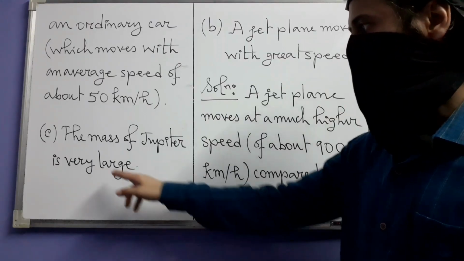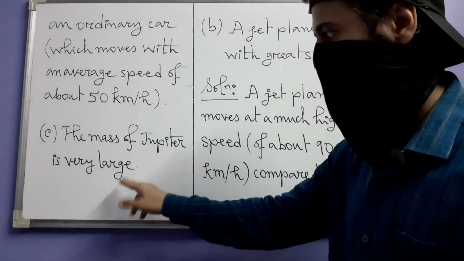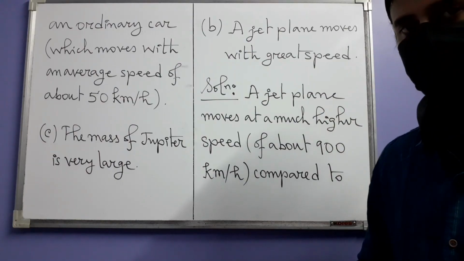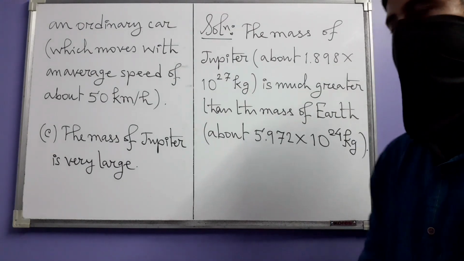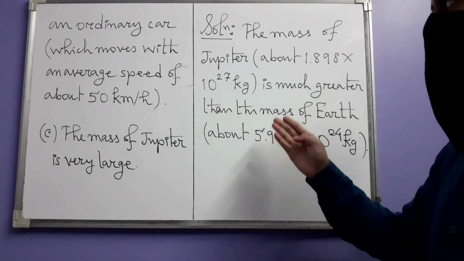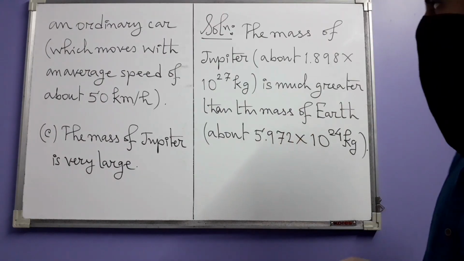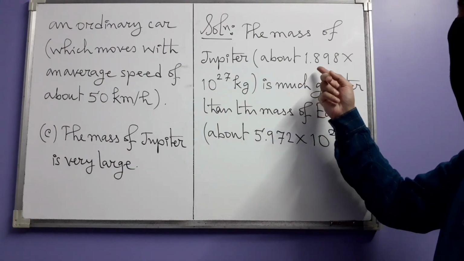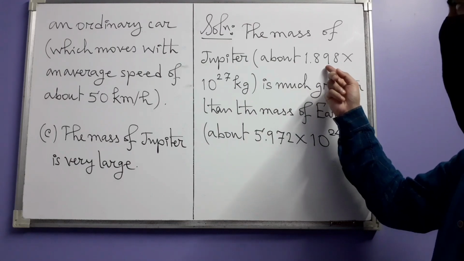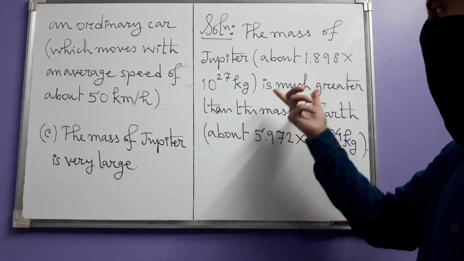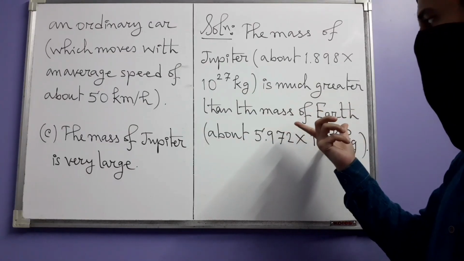Next, we have this statement, the mass of Jupiter is very large. Again, this also needs reframing. Large means how large? So the reframing can be done in this way. We can compare the mass of Jupiter with the mass of our planet. The mass of Jupiter, which is about 1.898 times 10 to the power 27 kilogram, is much greater than the mass of Earth.